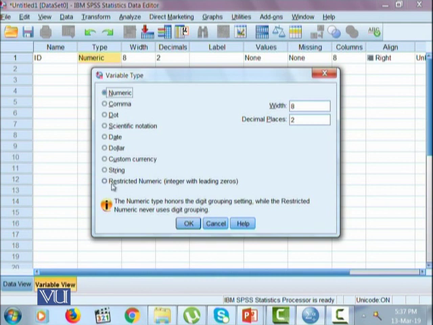This dialog box contains various types of variables that SPSS accepts: numeric, comma, dot, scientific notation, date, dollar, custom currency, string, or restricted numeric. Notice that numeric is selected. Most of your variables will be numeric, and you will allow the default setting to stand.